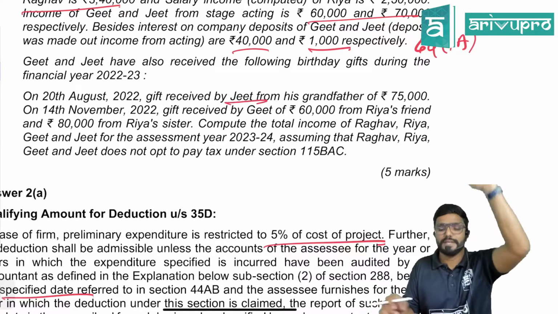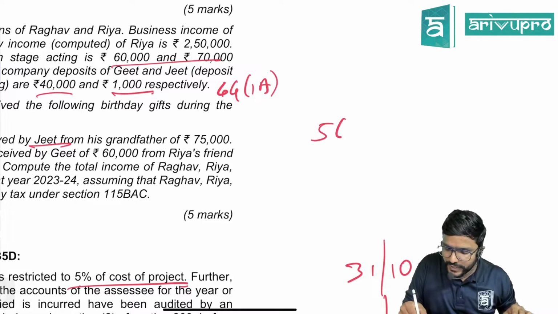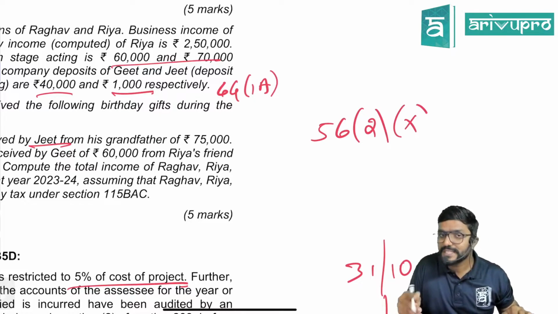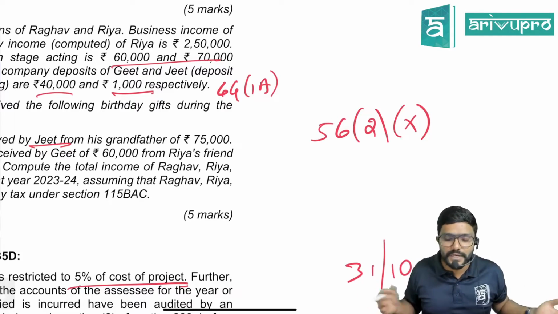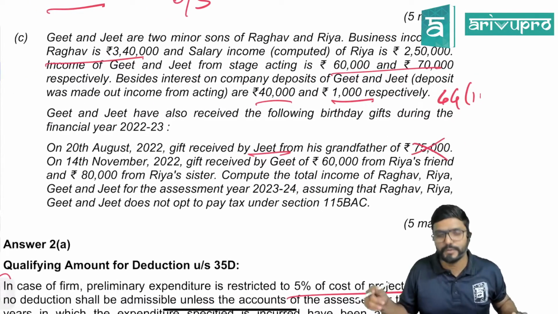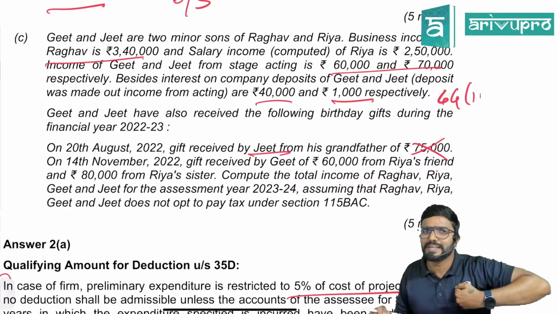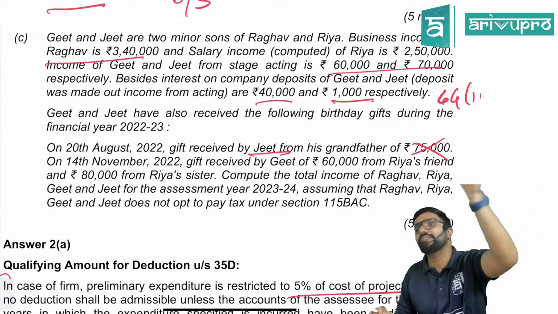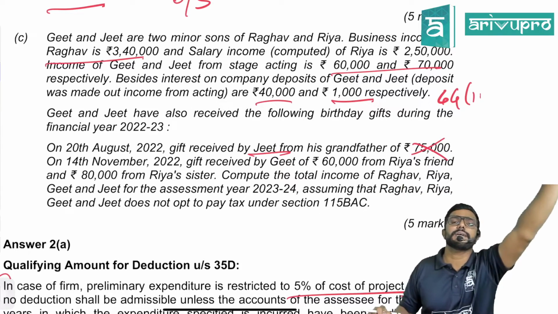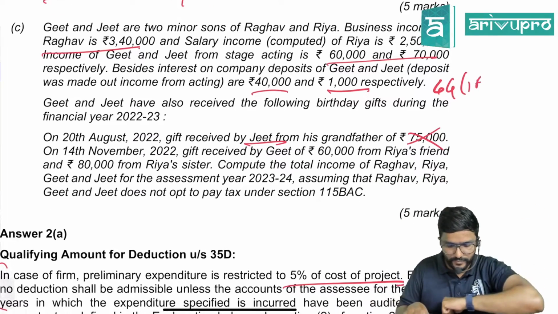No sir. Why? Because section 56(2)(x), which talks about gifts, excludes the gift received from a relative. Grandfather obviously is a relative. So is this taxable? No. When it is not taxable in the hands of the receiver, that is the minor child, there is no question of clubbing. Only if it is taxable for them, we will see whether it has to be clubbed or not.